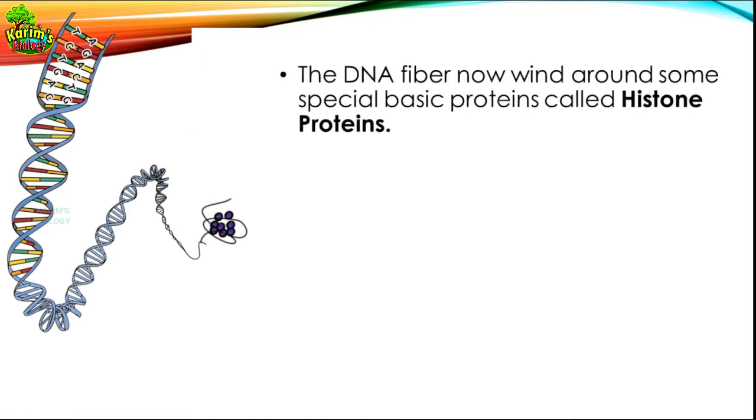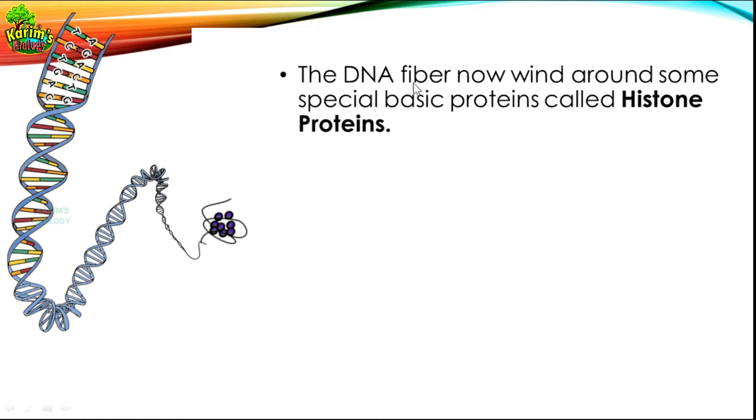What do you see? This is the long DNA fiber, and this long DNA fiber, after coming here, it is surrounding some small structures which are round here. How many are there? 1, 2, 3, 4, 5, 6, 7, 8. There are 8 round structures that you can see here, around which the DNA fiber is encircling. Then what are these minute structures that you can see? These are called histone proteins. Understood, my dear students? These are called histone proteins.